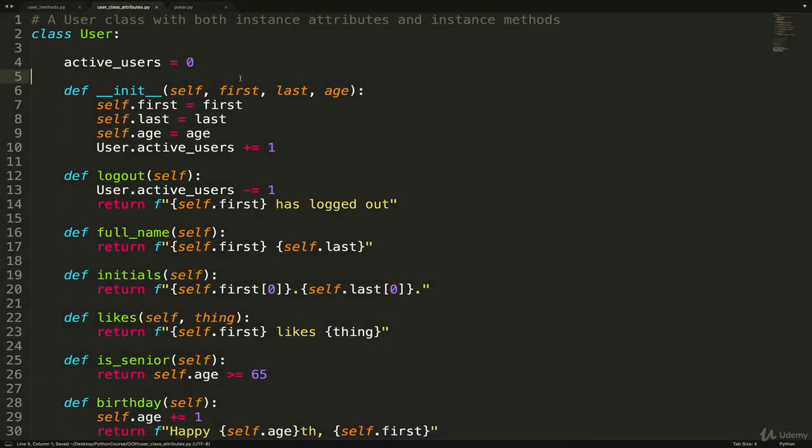Okay, so that's one use case for a class attribute, keeping track of things, sort of like analytics, if you will, about the individual instances of the classes, like how many have been made, the average of something across all of them. Now, another common use case would be to actually create validations. So let me show you what I mean.